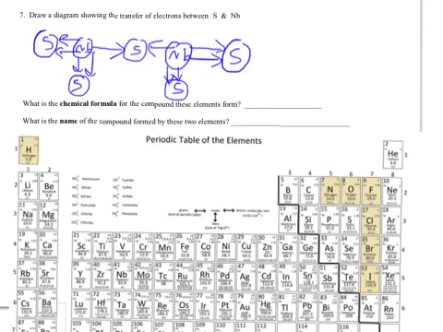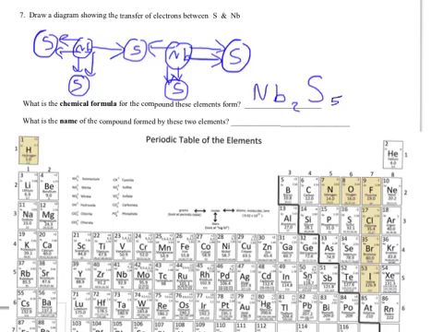So niobium, being the metal, is going to lead. So I'm going to put Nb, and I have, if you look, 2 of them. So I'm going to put a little 2 here, a subscript of 2. Then I'm going to put sulfur. Let's see how many sulfurs I have. I've got 1, 2, 3, 4, 5 sulfurs, so I'm going to put a 5 here.